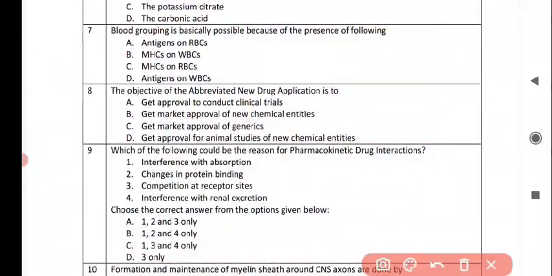The next question is, blood grouping is basically possible because of the presence of following. And the correct answer is option number A, antigens on RBCs. Next question is, the objective of the abbreviated new drug application is to, and the correct answer is option number C, get market approval of generics.